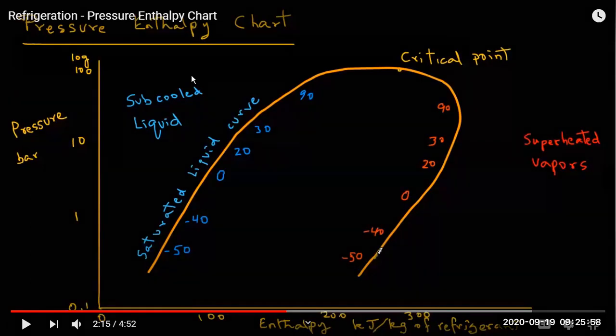Let's see with this. Suppose we are here, and this liquid refrigerant, coolant, substance, water, whatever it is, is at some 100 bar. At that pressure, it is 100% liquid.